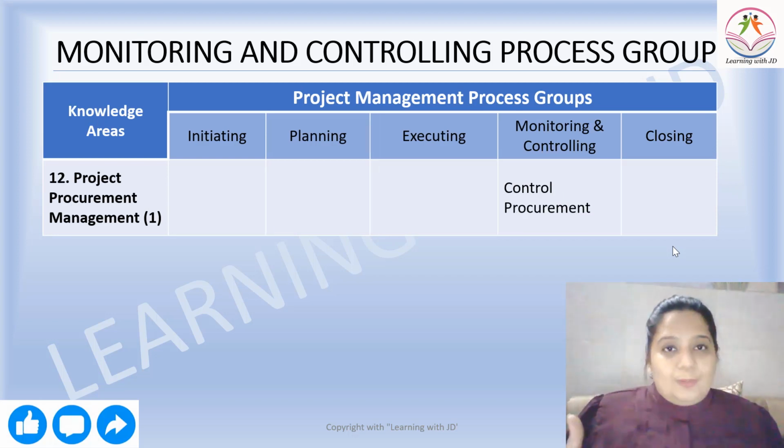Then comes procurement. Procurement comes when a third party is involved. If you have suppliers, you need to make payment. Whether the supplier is giving you the expected raw materials on time, whatever you were expecting from them, has that come? Everything is a part of control procurement.